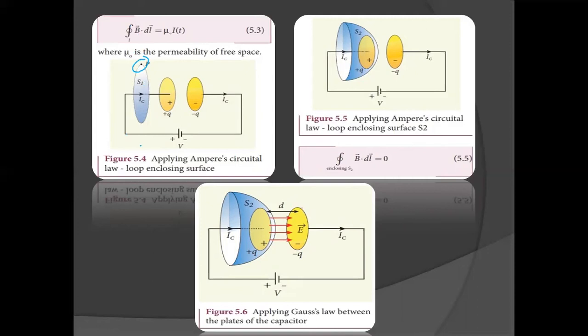Therefore, using Ampere's circuital law, I can write that integral B dot dl is equal to mu naught IT, where in this case I can write it as IC, because this magnetic field is because of the conducting current that is flowing through the wire.